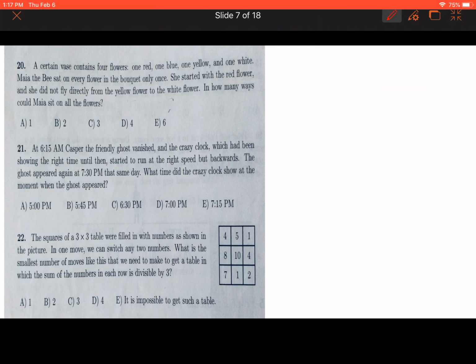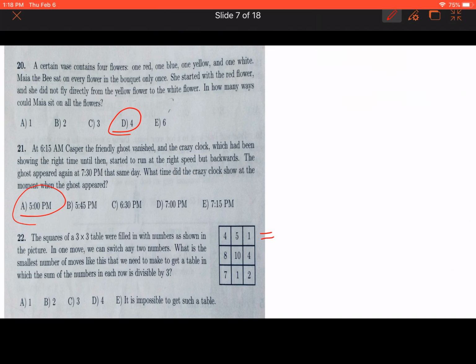Okay, now we will move on to the next question, 22nd. The square of a 3 by 3 table was filled in with numbers as shown in the picture. In one move, we can switch any 2 numbers. What is the smallest number of moves like this that we need to make to get a table in which the sum of the numbers in each row is divisible by 3?